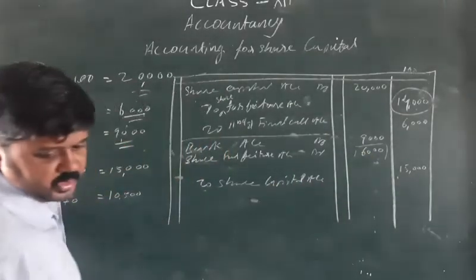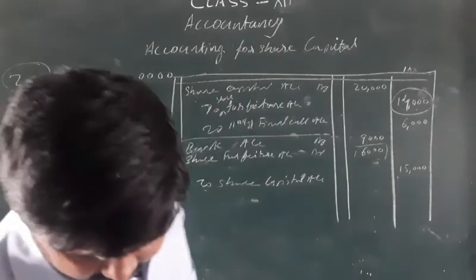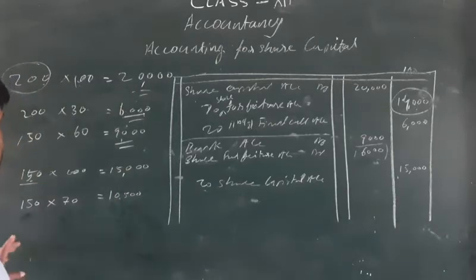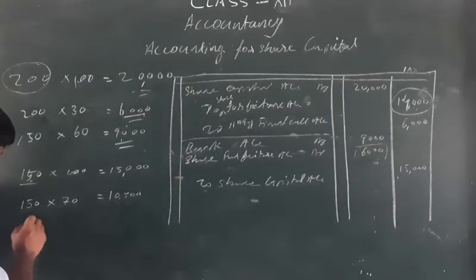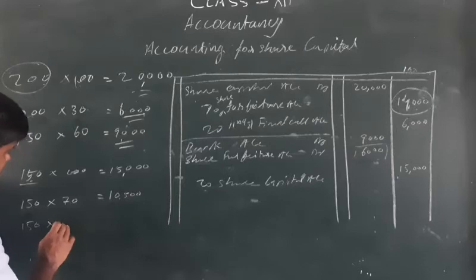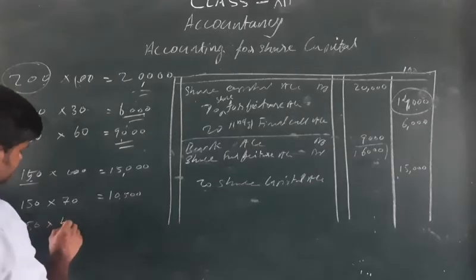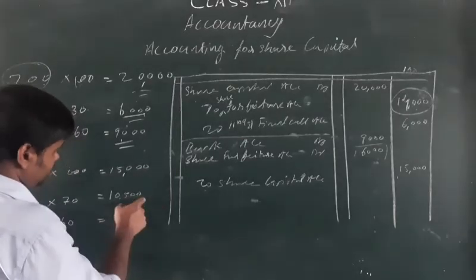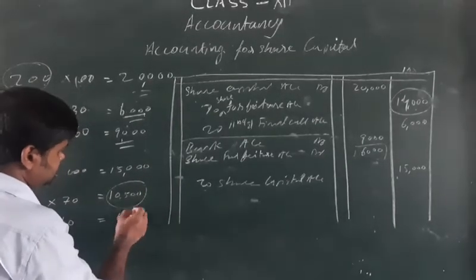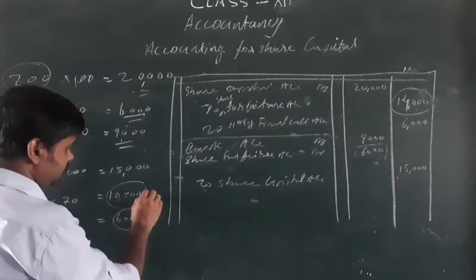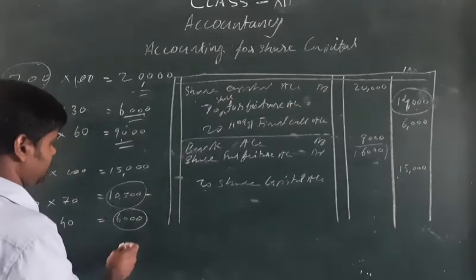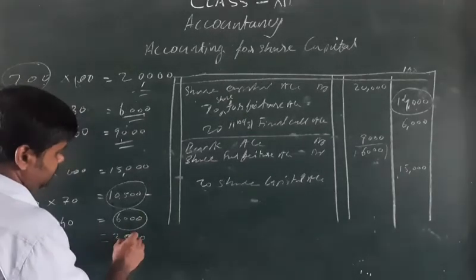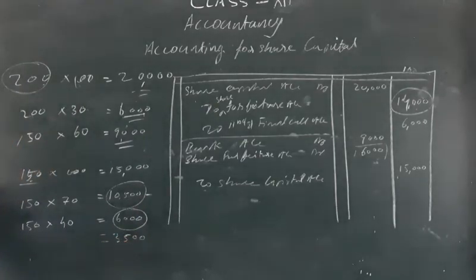How do we get that 6,000? 150 shares with a loss of 40 each, one share 40 rupees, so 150 shares 6,000. Actually, of this amount we utilized only 6,000. Some amount is remaining, that means 3,500 is still remaining.